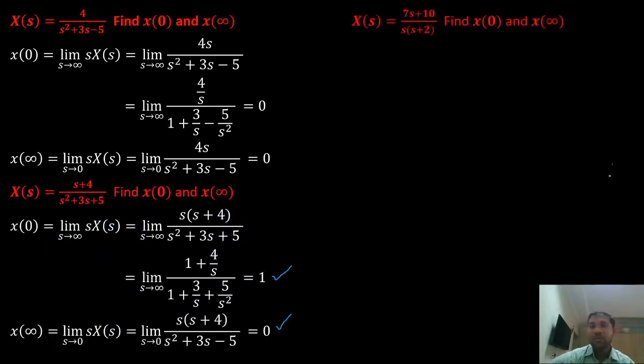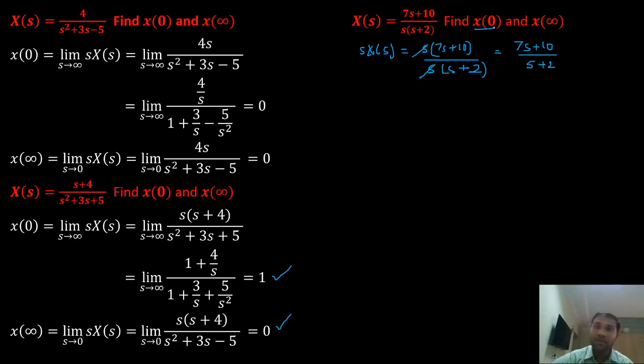Now another problem. Now my s into X of s is equal to s into 7s plus 10 divided by s into s plus 2. Now s and s get cancelled. I have 7s plus 10 divided by s plus 2.